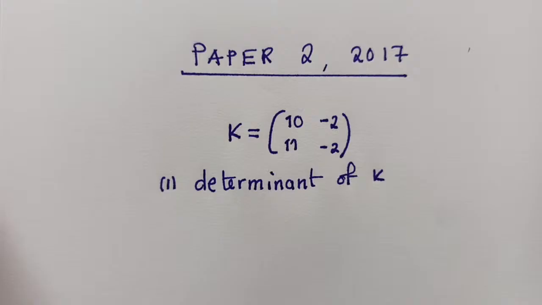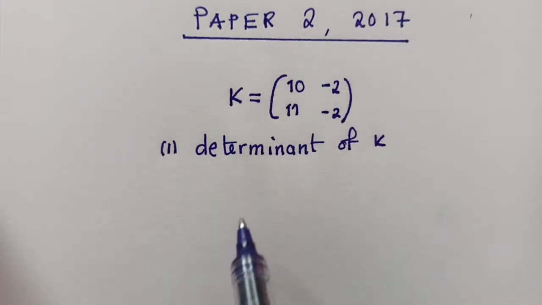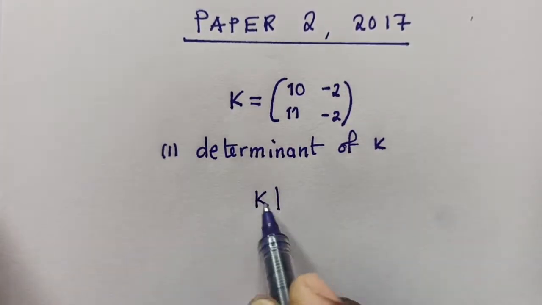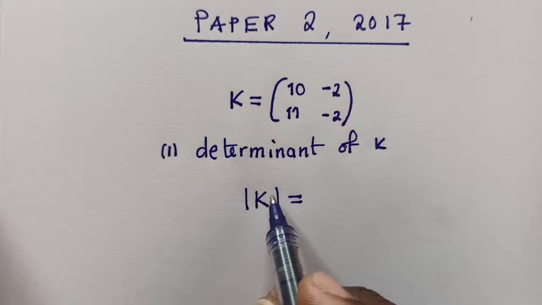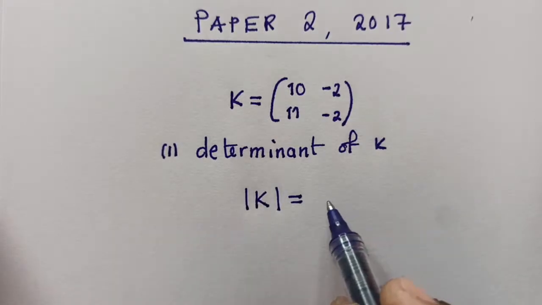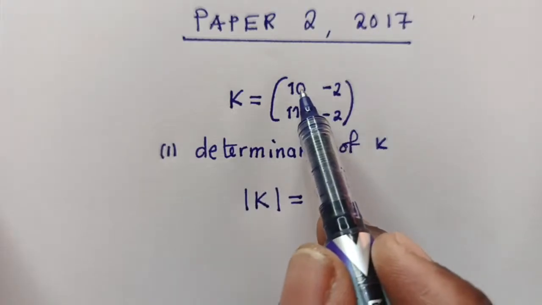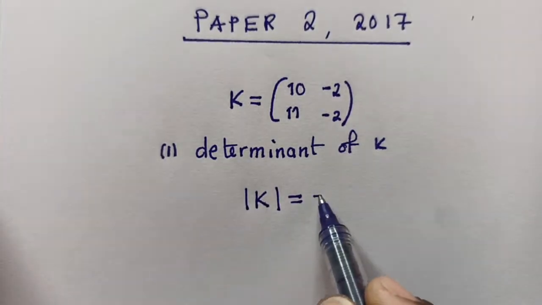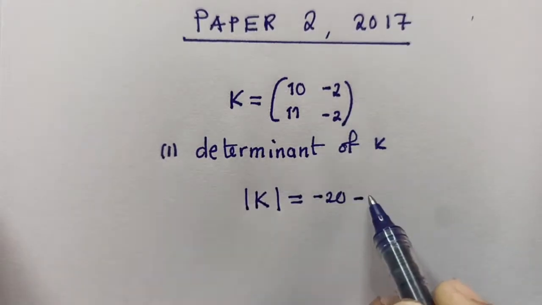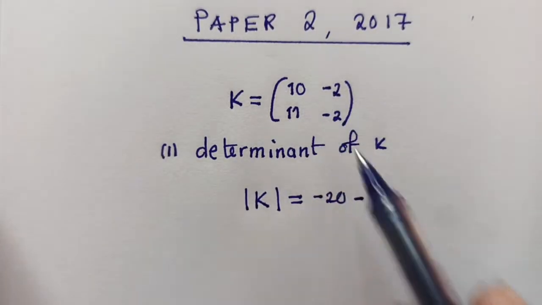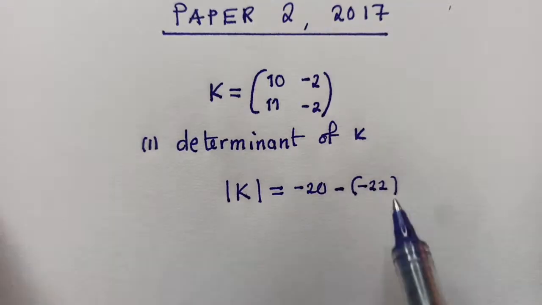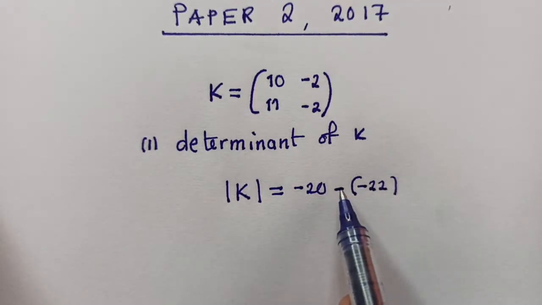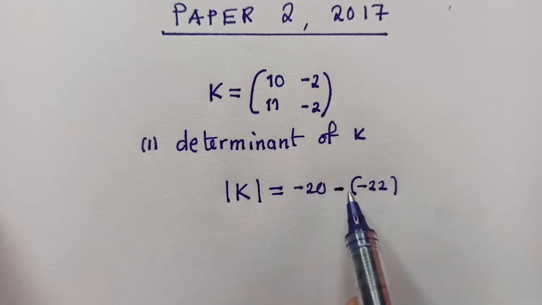So now, this is where you need to have that information of finding the determinant. The first thing is to just say, okay, this is K. It should be inside the bars to show that it's a determinant. K is equal to, you multiply the major diagonal. So that would be 10 times -2. It will give us a -20. And then you say minus 11 times -2. It will give us a -22. Remember, I'm putting this inside the brackets because the procedure of finding the determinant has got a minus sign here.